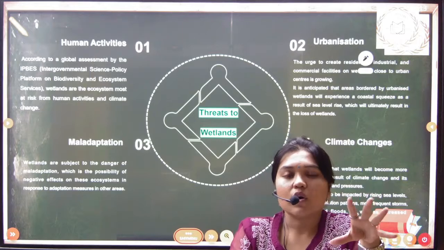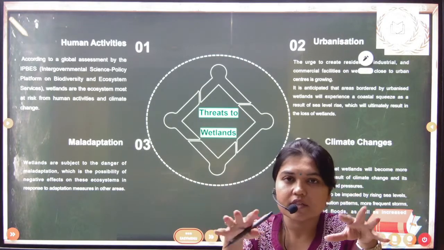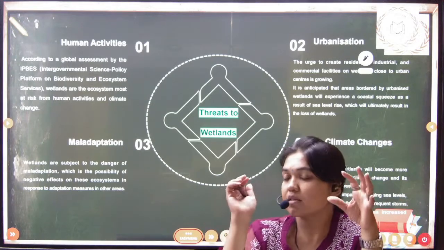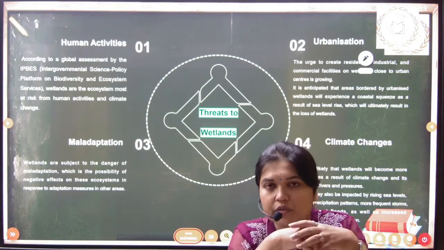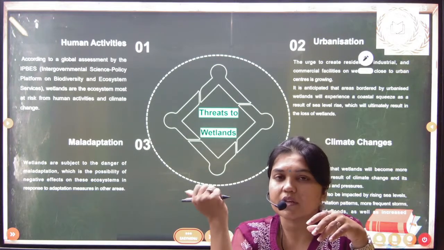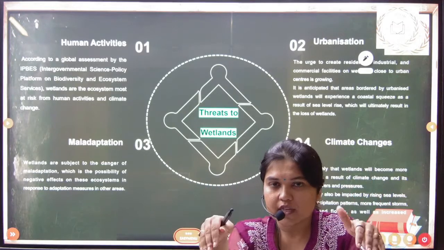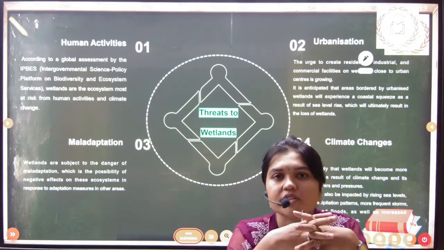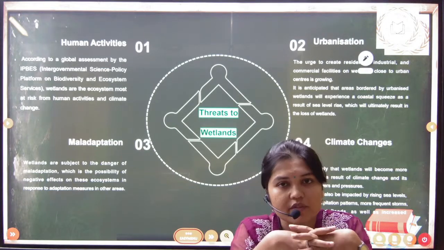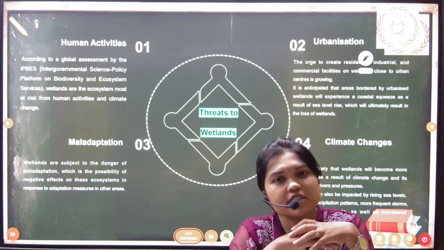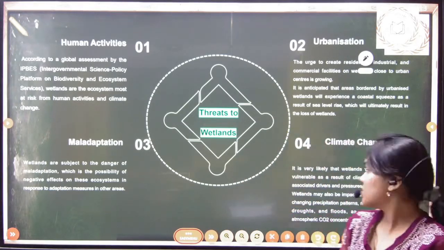We can also have all the stakeholders come together and deliberate on how we can conserve it. The Ramsar Convention on Wetlands is an international cooperation. All the countries which are party to the Ramsar Convention are cooperating internationally to protect those sites. So we should have such mutual cooperation so that we can add our efforts to protect wetlands, because these are seriously very important places. So these are the threats to wetlands.